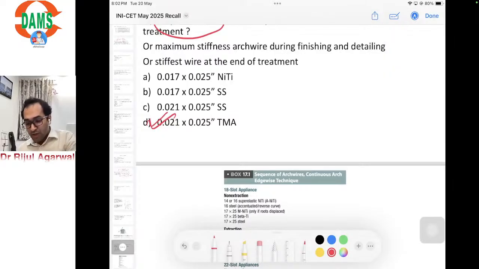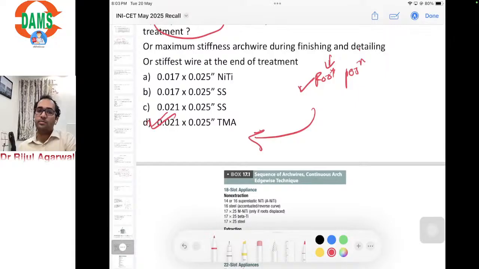Why? Because finishing and detailing involves correction of root position or root parallelism. Remember the three stages. Stage 1 is alignment and leveling. Stage 2 is space closure if it's an extraction case, and stage 3 is finishing and detailing. Finishing and detailing involves correcting the root position, and root position cannot be done with a stainless steel wire. It's always done with a TMA wire.